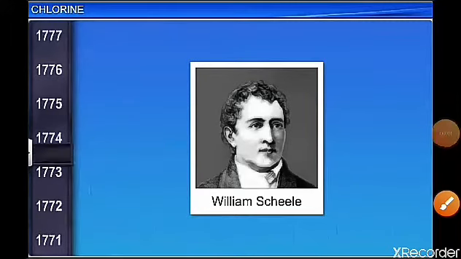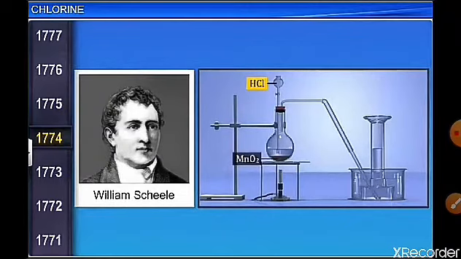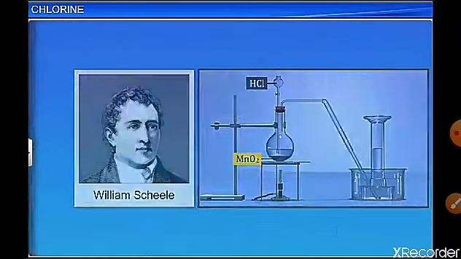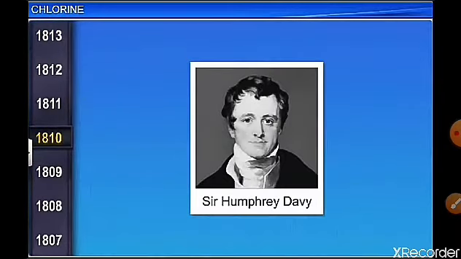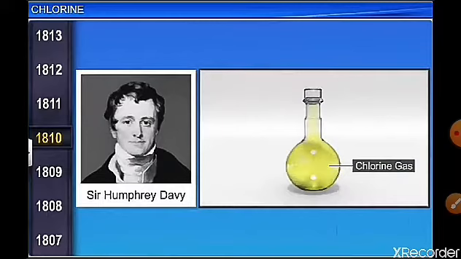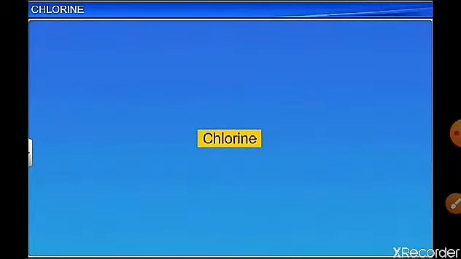Now we shall discuss chlorine. Chlorine was first discovered by William Scheele in 1774 by the reaction of MnO2 with HCl. Later on, in 1810, Humphry Davy gave the name chlorine to Cl2 gas. Chlorine in Greek comes from chloris, which means a greenish yellow color.